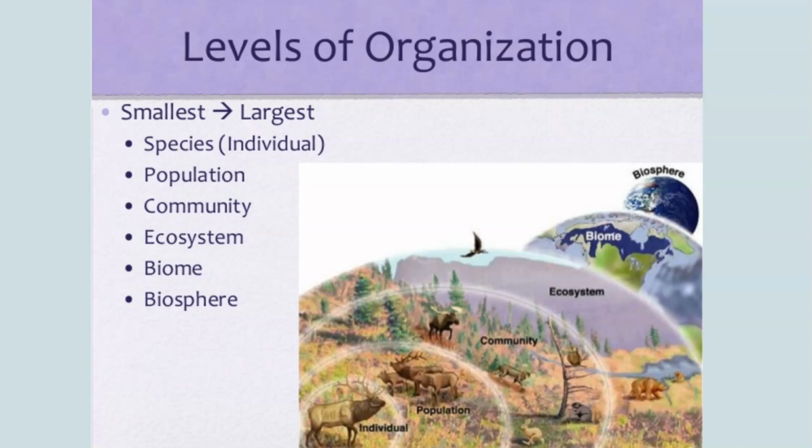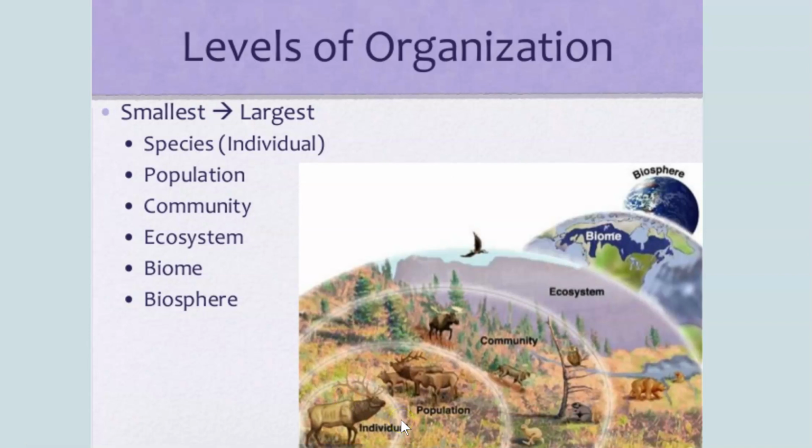Today we're going to talk about the levels of organization within ecosystems. They call this ecological organization. So we're going to start by talking about one individual organism. That's an individual member of a species. This could be like our picture here, a caribou?